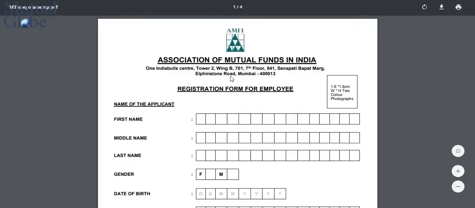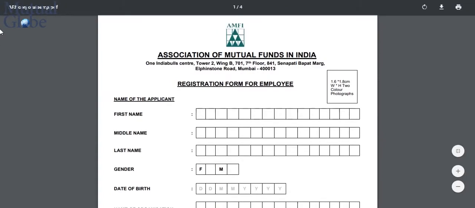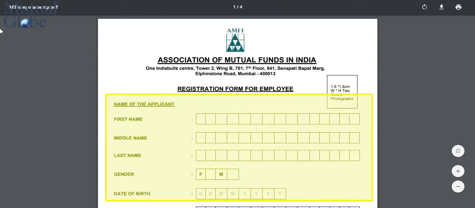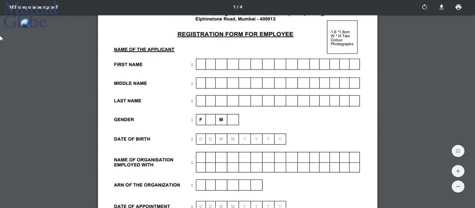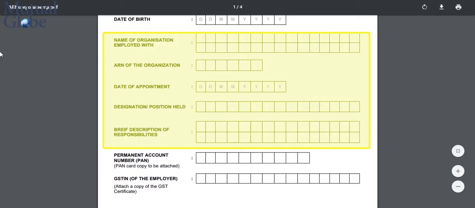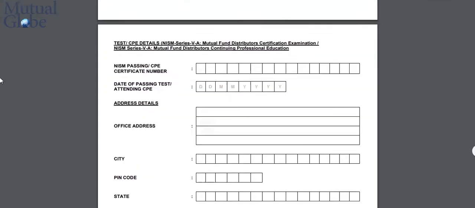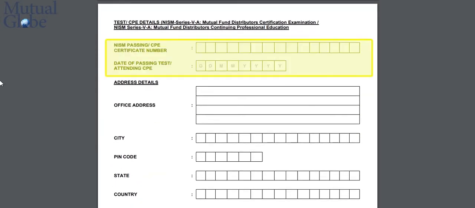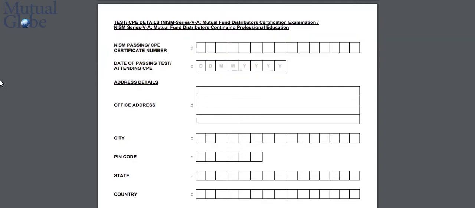Fill this form in block letters. First fill your personal details, then enter details about your employment like name of your organization's ARN, date of your appointment, etc. Enter your NISM certificate number and NISM examination passing date. However, if you have attended a CPE training, then you should enter your CPE certificate number and CPE date.